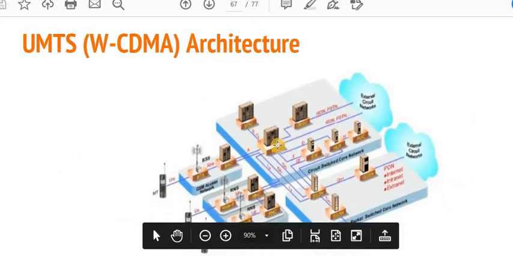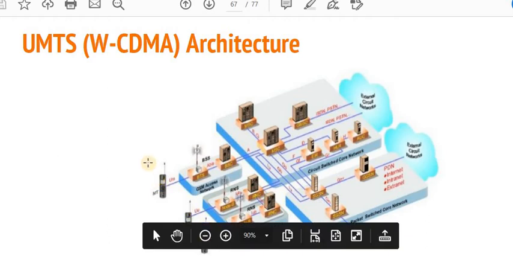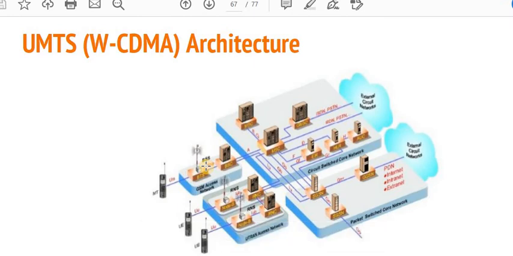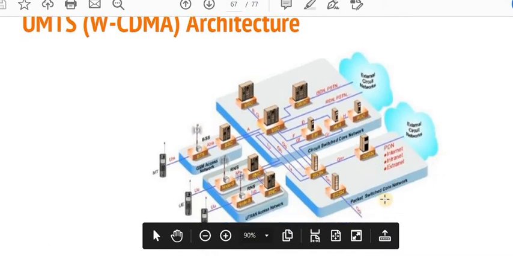So that is the UMTS WCDMA architecture, that is similar to the previous one, in which these are your mobile equipments, mobile devices, that is called the BSS, that is base station subsystem for the circuit switching network in order to provide the voice communication, and this is called the radio network system. It is used to provide the data services to the user. So PSTN is engaged with the circuit switching network, and another one called the packet switched core network is engaged with the UTRAN access network.